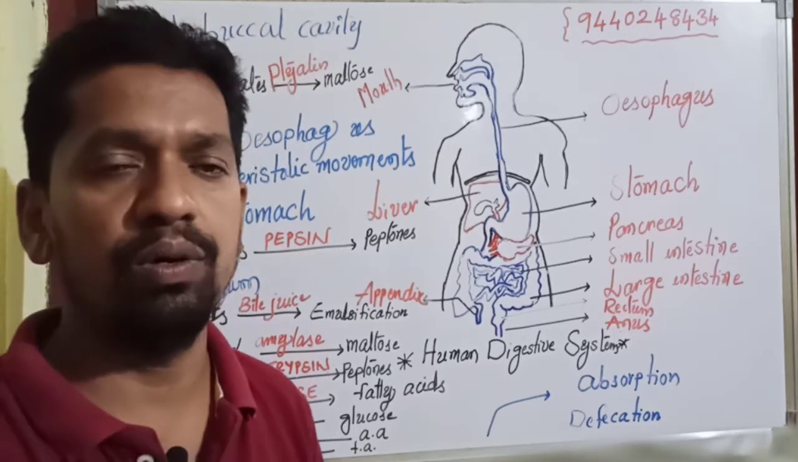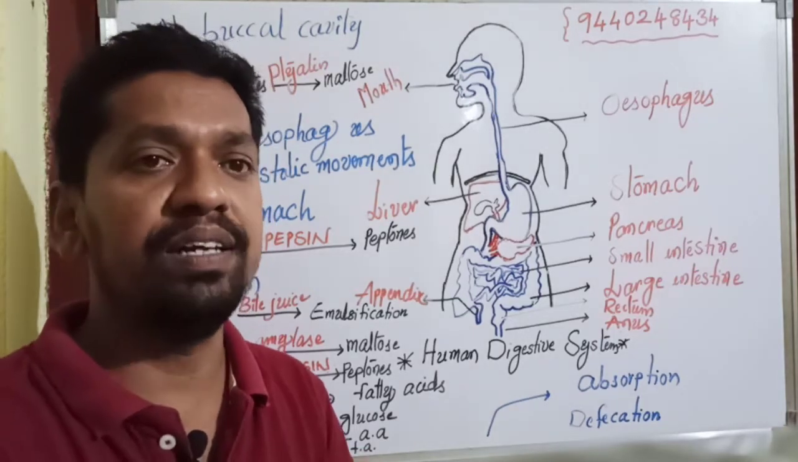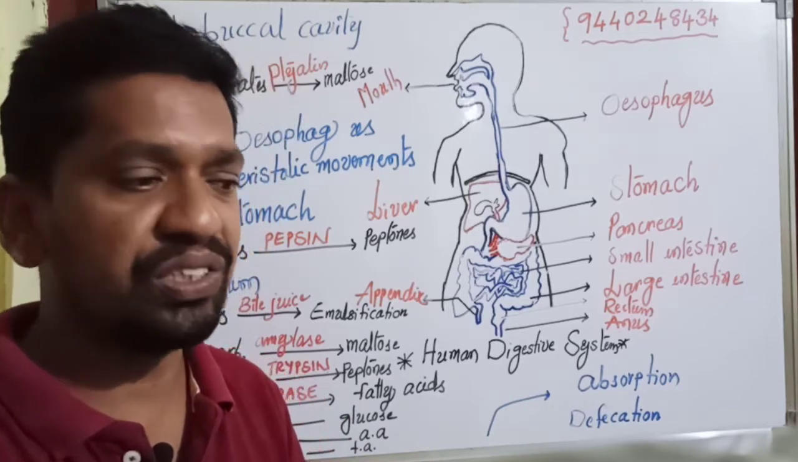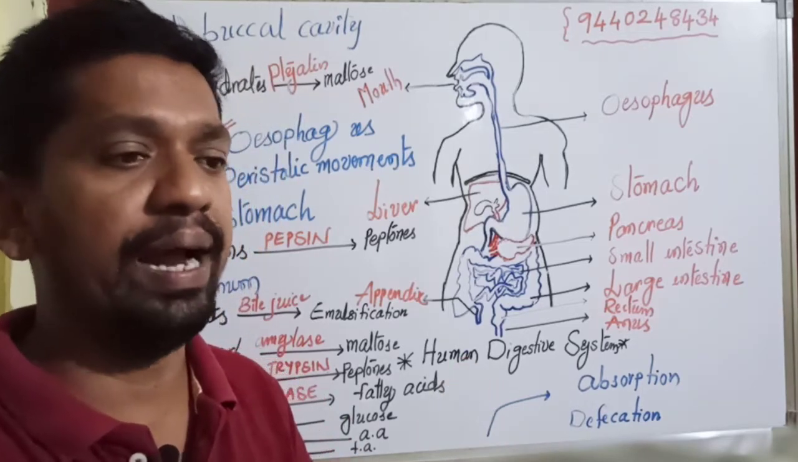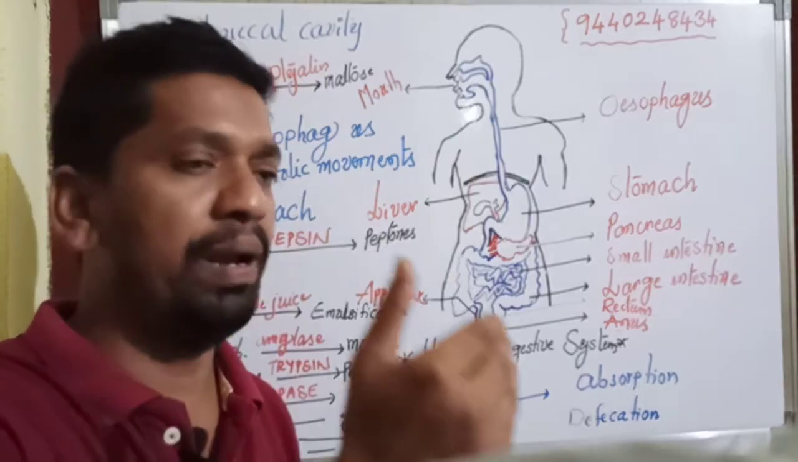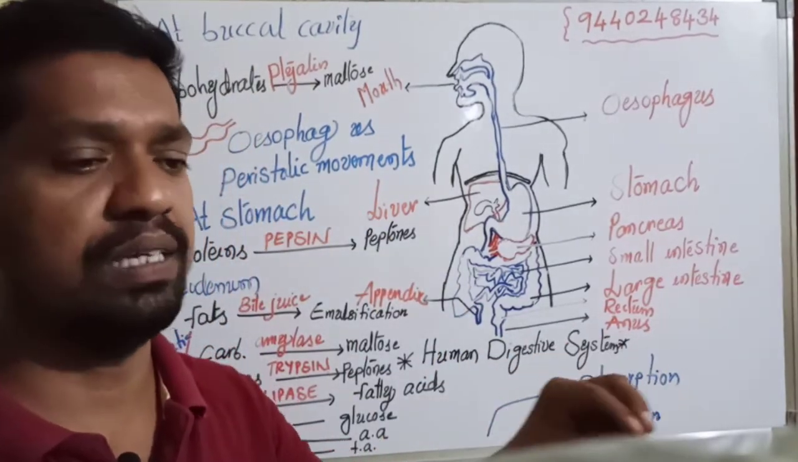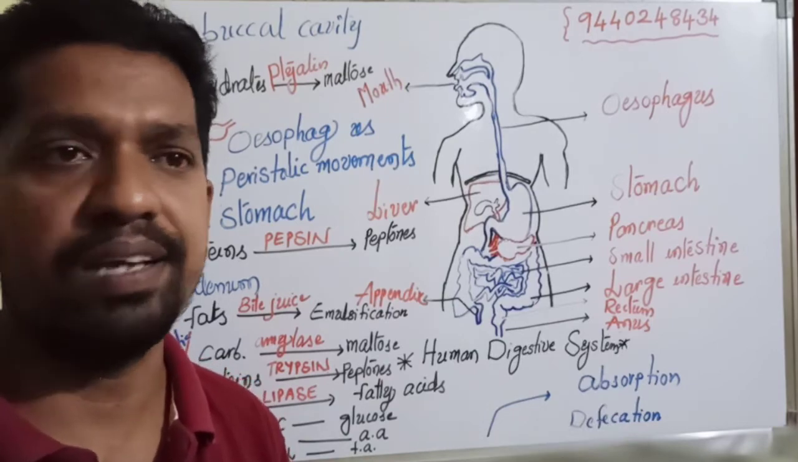In the next video, we will discuss the complete digestion process of the food. So what type of food is digested, in which place of the alimentary canal, and which enzyme plays an important role in the digestion of the particular food in different places, will be discussed in the next video.